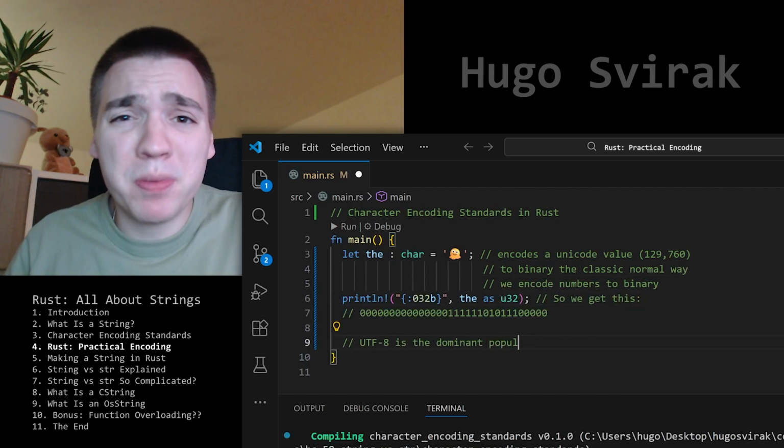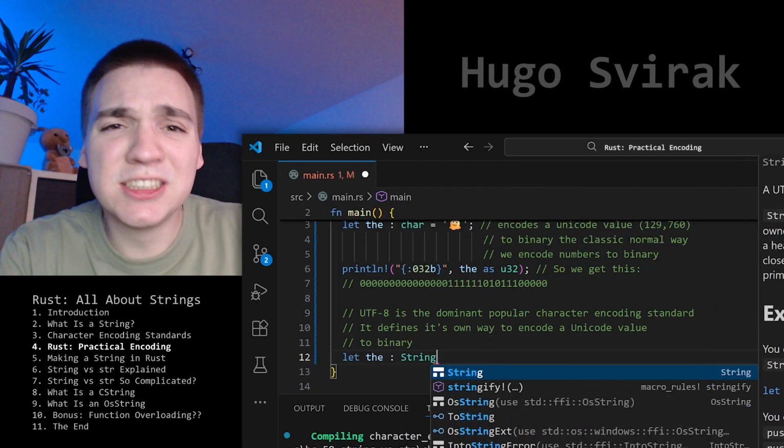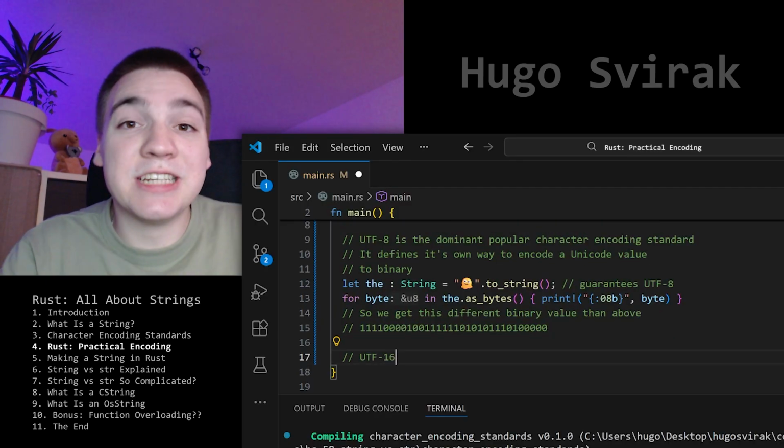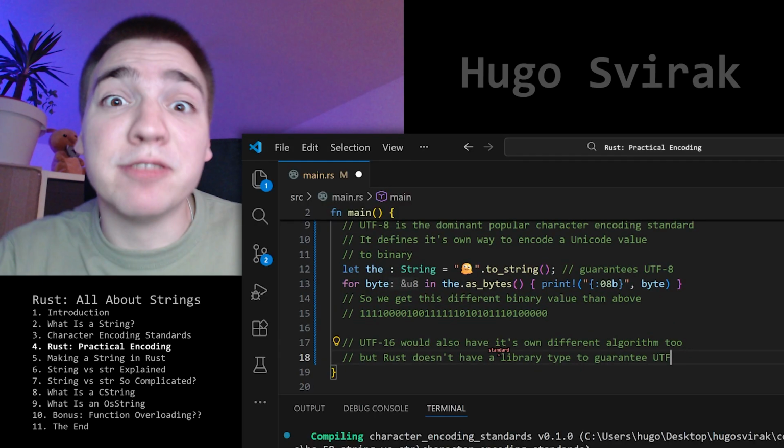UTF-8 is the dominant popular character encoding standard. It defines its own way to encode a Unicode value to binary. The string type guarantees UTF-8, so we get this different binary value than above. UTF-16 would also have its own different algorithm too, but Rust doesn't have a library type that guarantees UTF-16.